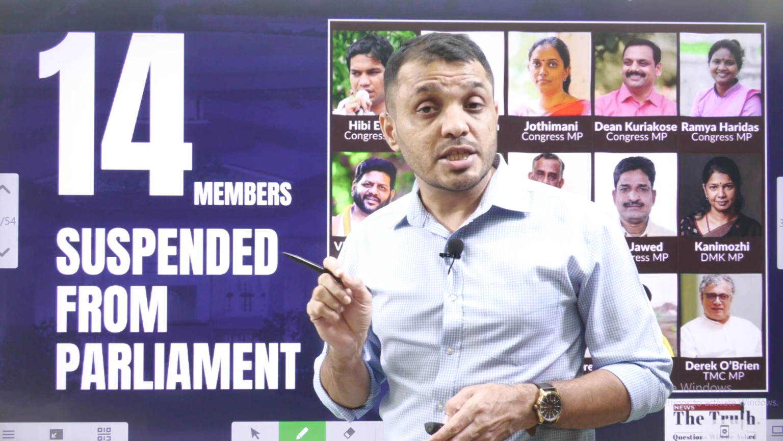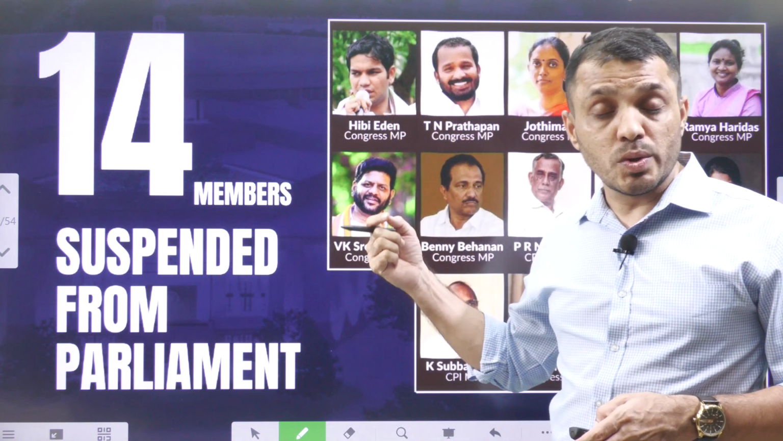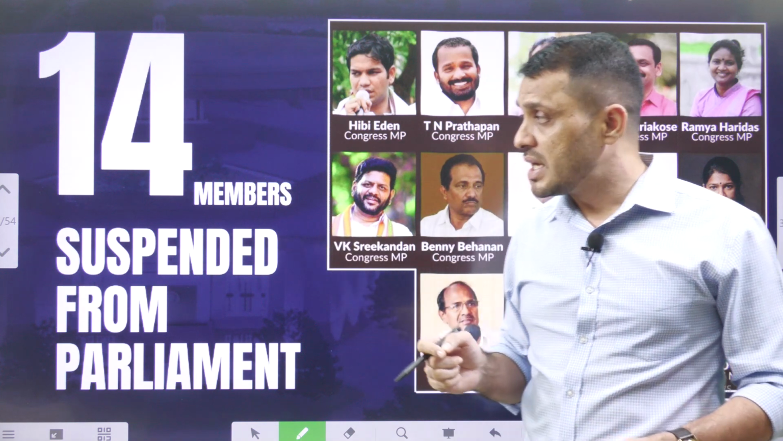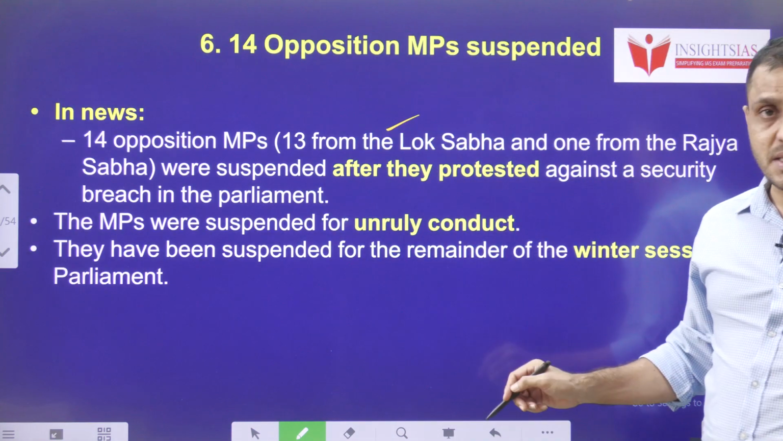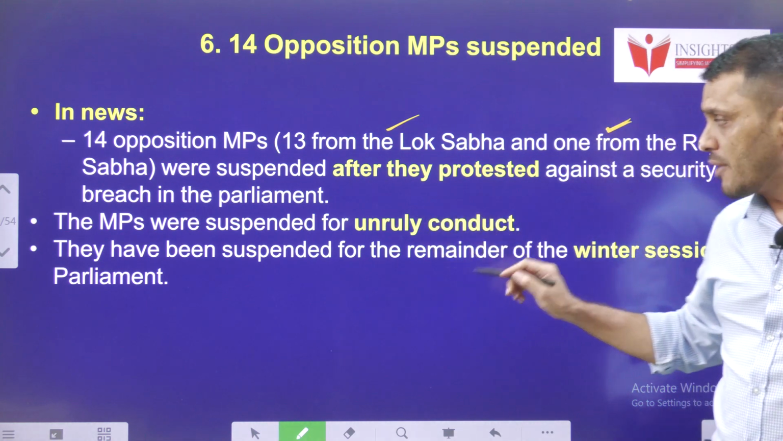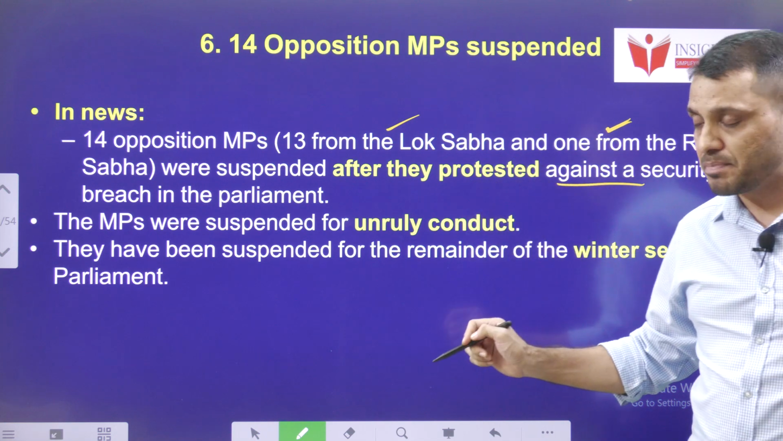In this context, we are going to discuss which rules of the Lok Sabha and the Rajya Sabha deal with the suspension of members. Let's see. 14 opposition MPs, 13 from Lok Sabha and 1 from Rajya Sabha, have been suspended after they protested against the security breach in parliament.